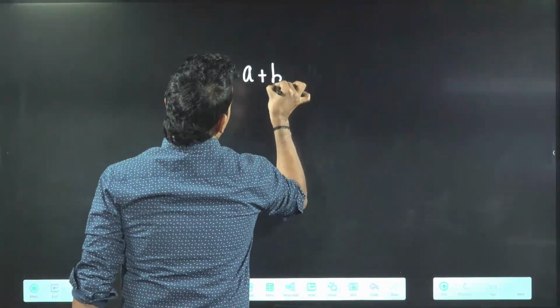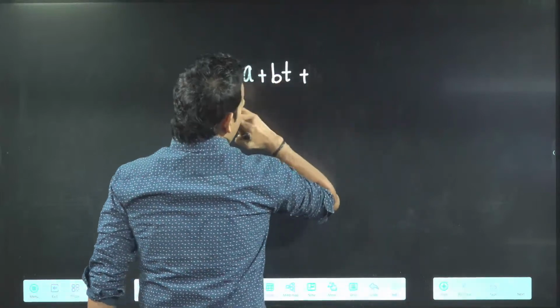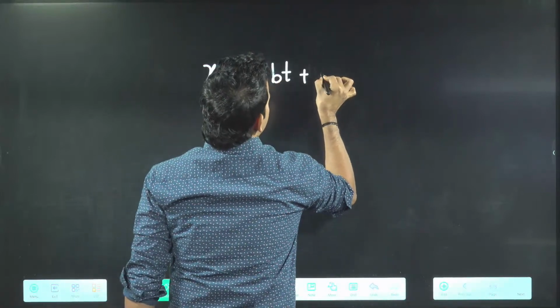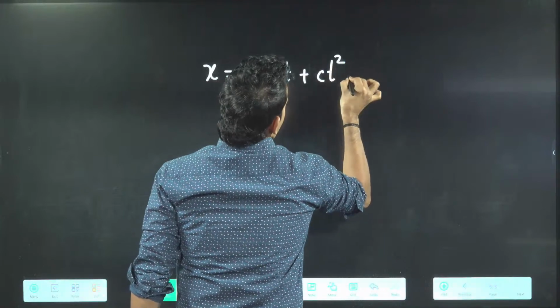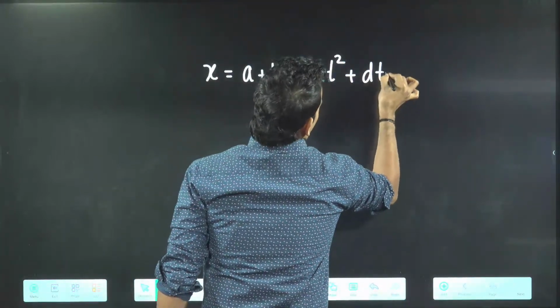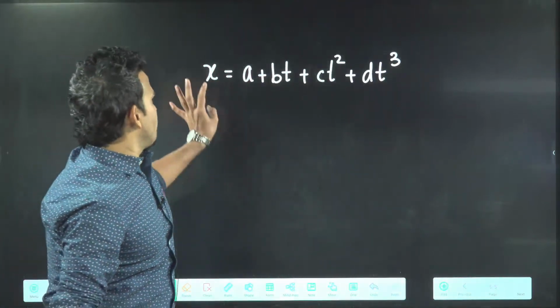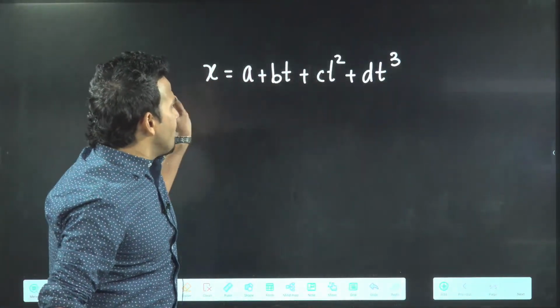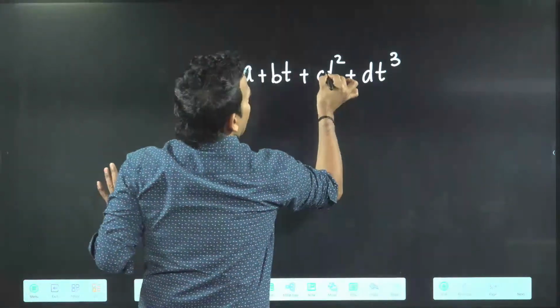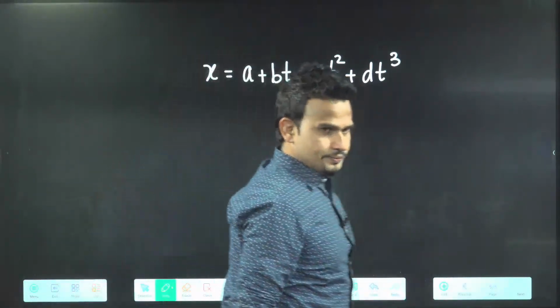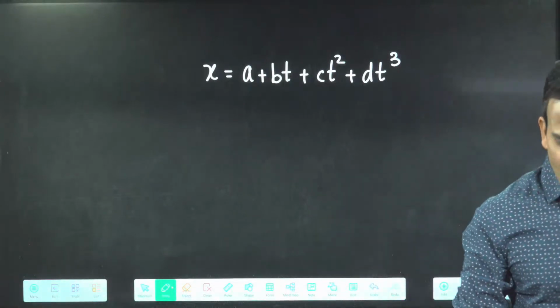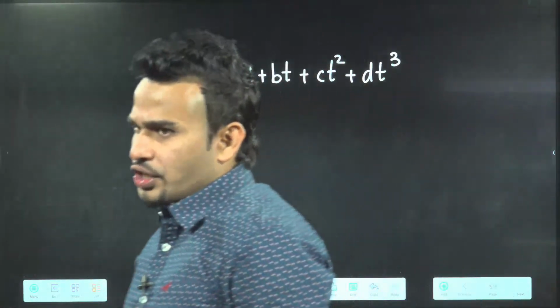Find initial velocity and initial acceleration. This is the position of the particle given. Find initial velocity and initial acceleration.